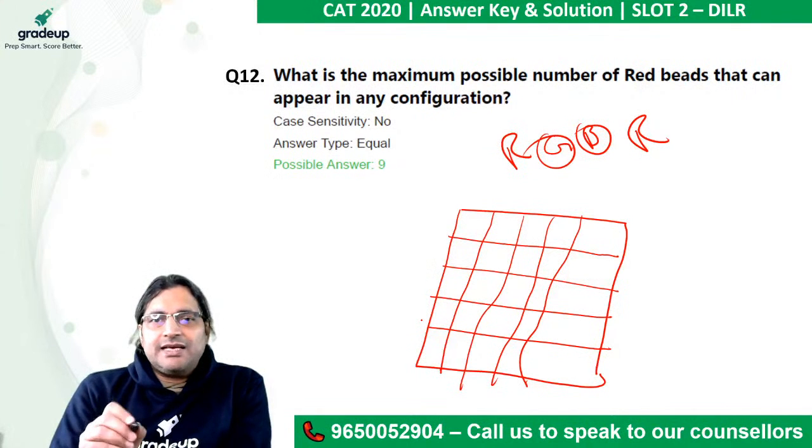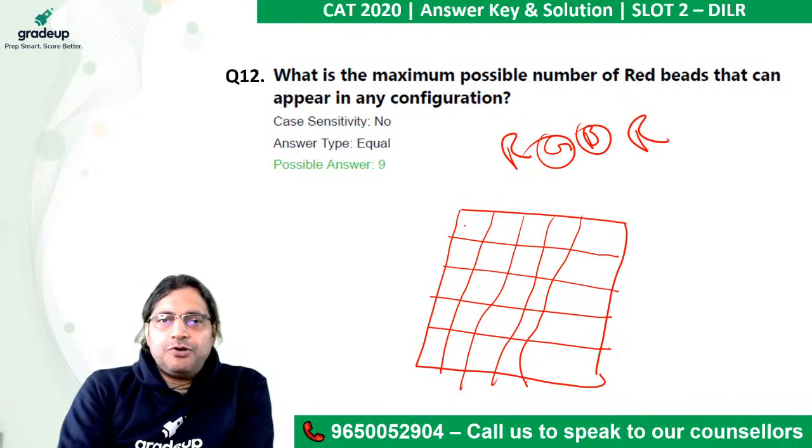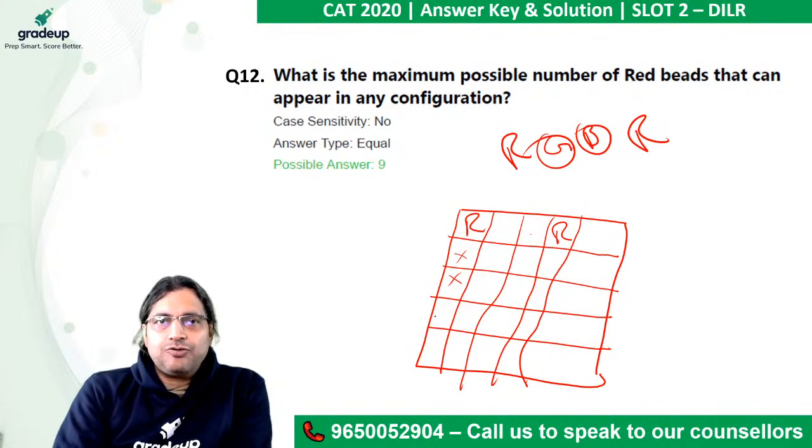First of all, keep one thing in mind. If you put a red here, you cannot put red here, you cannot put red here. You can put a red here or here. Once you have put a red here, you cannot put a red here, because you need to put at least one blue and one green. So you can put a red here. You can put a red here. Now you can put a red here, and you can put a red here as well.